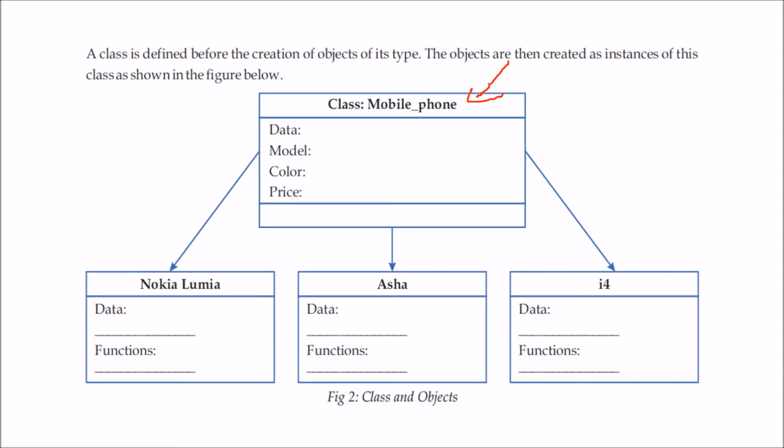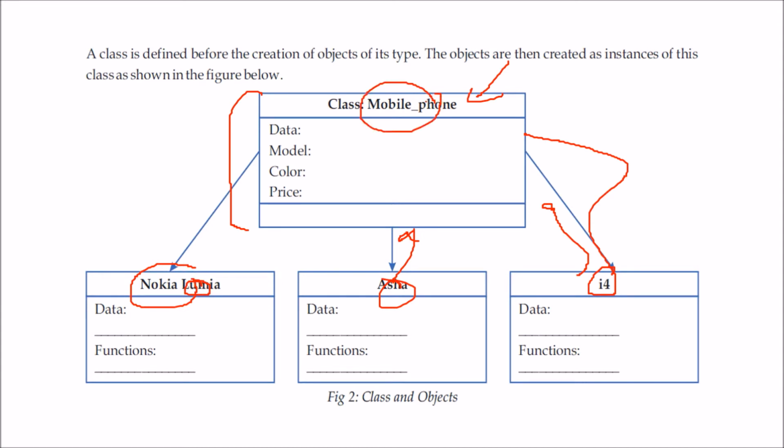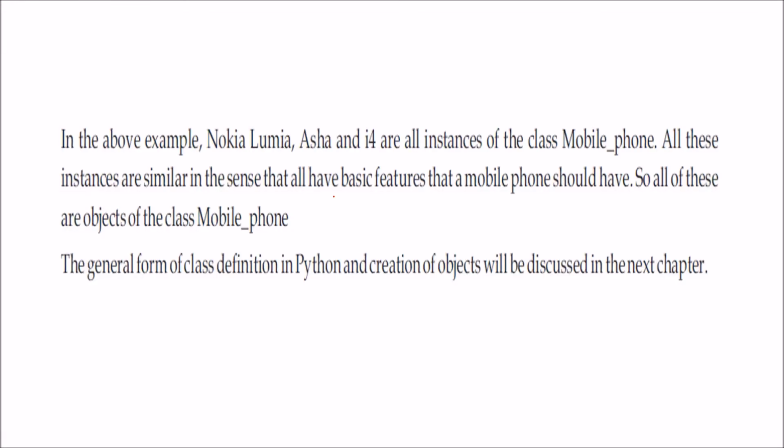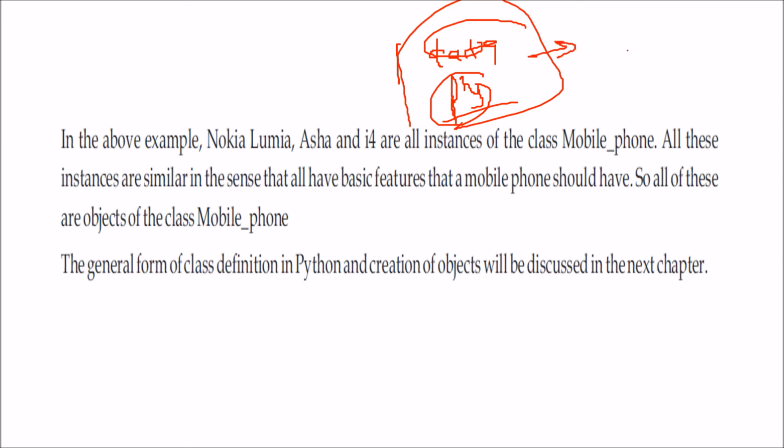When we create a class, you can have a Nokia Lumia, again having these properties or attributes, Asha having the same, i4 having the same. So i4 is iPhone, Asha and Nokia Lumia, they all are mobile phones and they are objects of this class. So this is a class, these are the objects of this class. And we have seen that they have common basic features, common data representation, common functions that they perform, and we deal with this data and function in a class, and one instance of this class is an object, right?